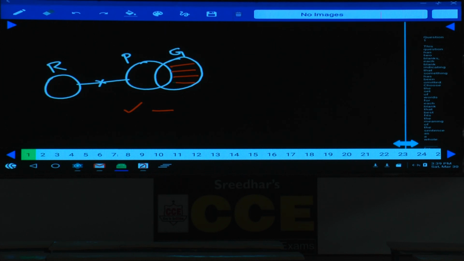Then coming to the first one, some gains are not profits means it is a negative conclusion. As it is a negative conclusion which is true, now we need to prove its alternate diagram. Prove the complementary pair by proving the alternate diagram. Then what is the complementary pair to this one? Some gains are not profits means now I need to prove all gains are profits. Now tell me whether I can prove all gains are profits or not. All gains are profits can be represented or not. Now tell me whether I can draw this profit like this or not.